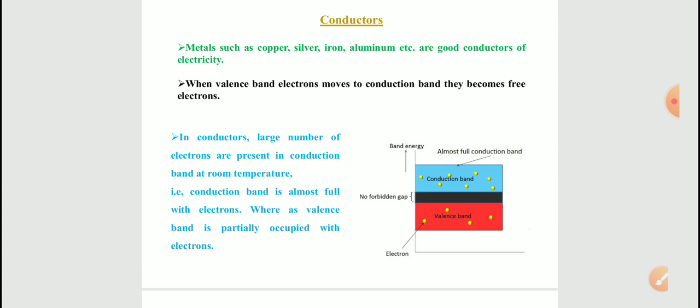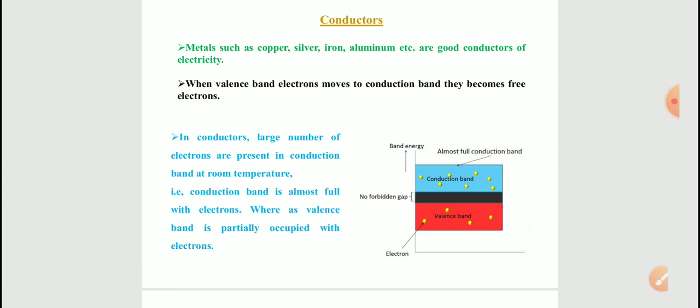In a conductor, the valence band and conduction band overlap each other, and this is shown in the figure here. The black region indicates there is no forbidden gap. Almost the conduction band and valence band are joined together. It means even if you give a small amount of external energy, it will provide enough energy for the valence band electrons to move into the conduction band. Therefore, a large number of valence band electrons can easily move into the conduction band.